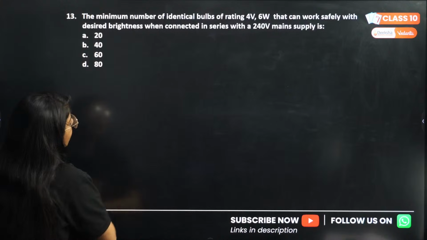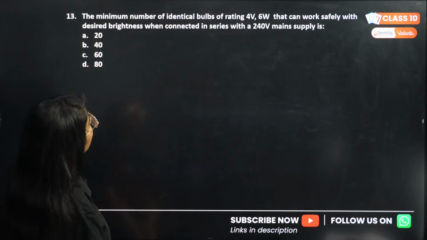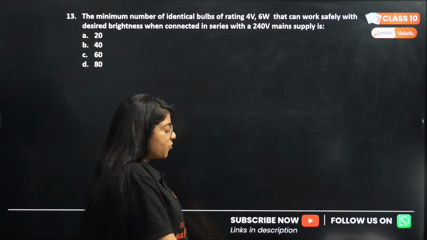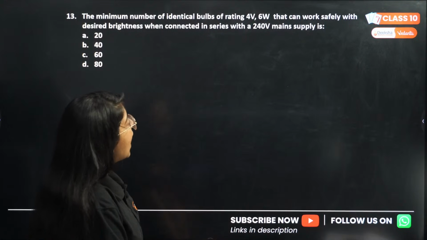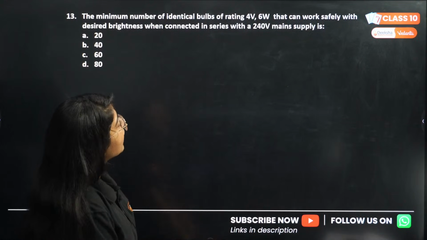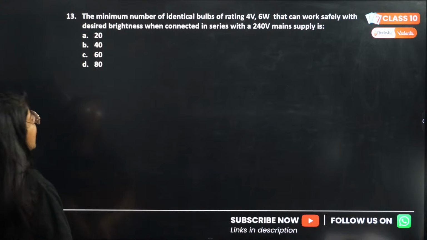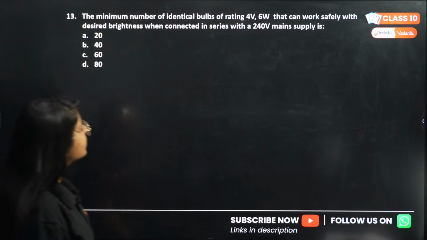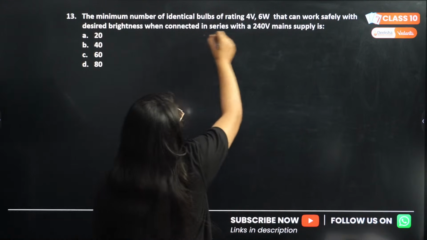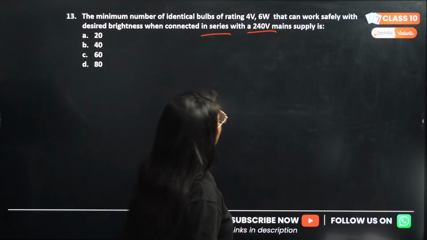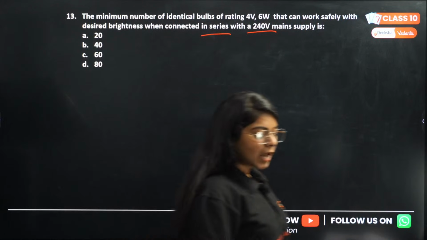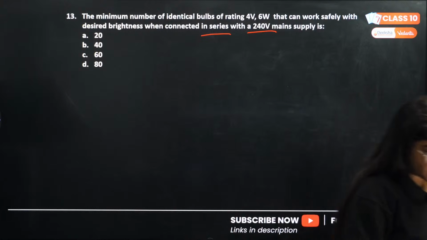Correct? 13th question. The minimum number of identical bulbs of rating 4 volt and 6 watt that can work safely with the desired brightness when connected in series with a 240 volt main supply, then how many bulbs can be connected?